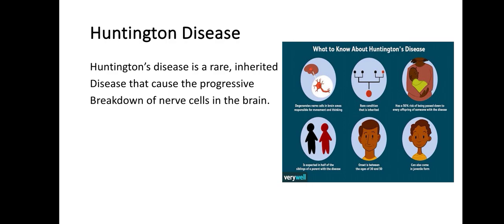Now, talking briefly about Huntington disease. Huntington disease is an autosomal dominant disorder characterized by slowly progressive neurodegeneration. Along with neurodegeneration, chorea, which is abnormal involuntary movement, and dementia are also seen. This disease is named after George Huntington, who provided an account of the disease in 1872. In this disease, neurodegeneration occurs in the corpus striatum part of the brain. The brain shrinks in size.